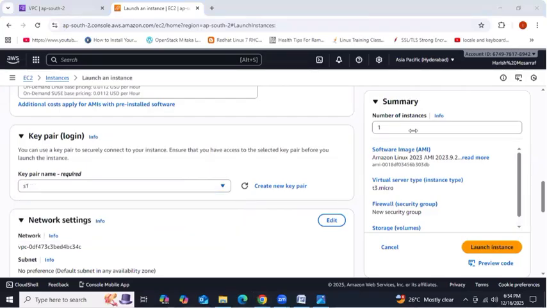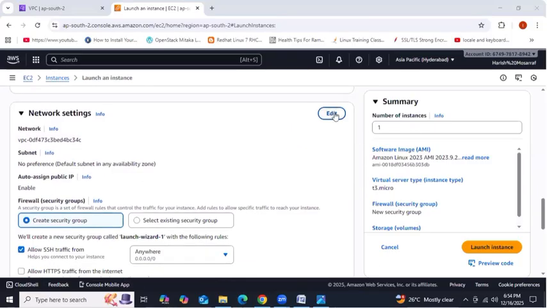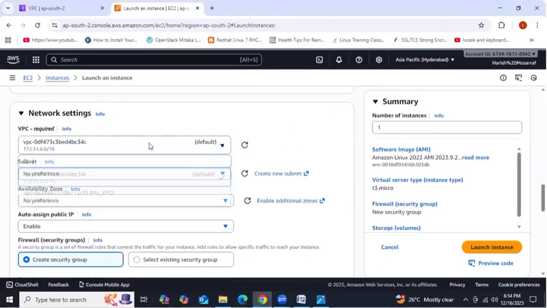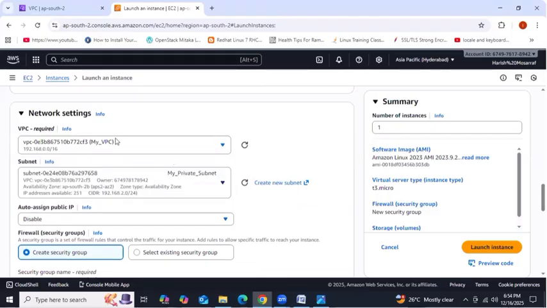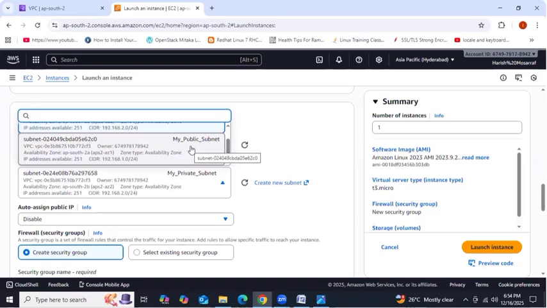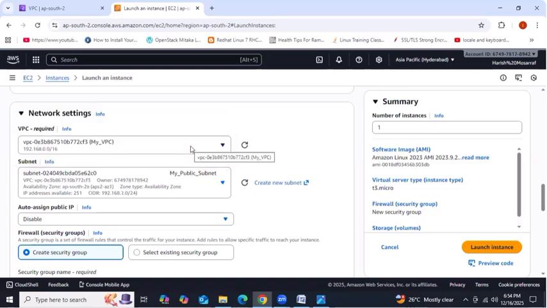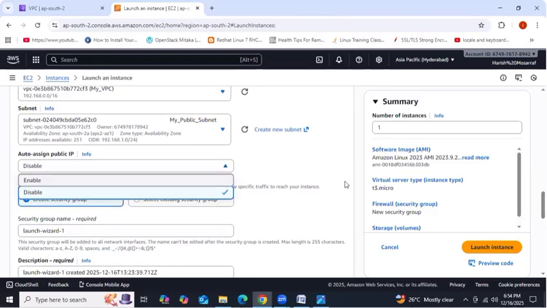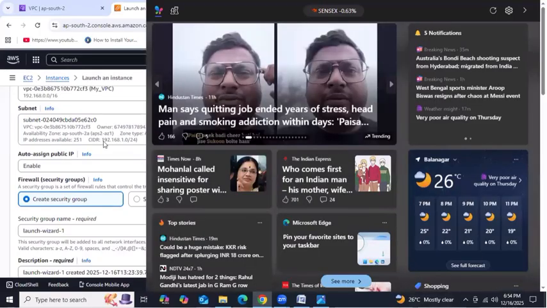Next, go to network settings, edit network settings, where we need to launch this instance into my VPC. This VPC has two subnets, private subnet and public subnet. Which one do we need to select? Public one. So we are launching this public server into the public subnet. Then you need to enable auto-assign public IP address. Without it, you are unable to access this instance remotely from our client machine. Got it, guys?